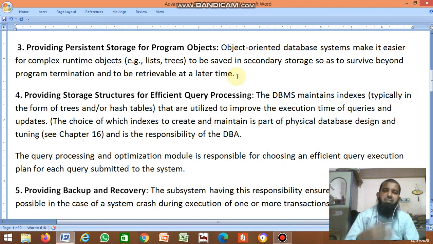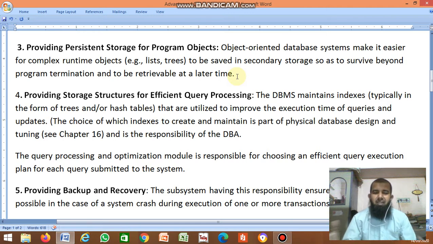Using object-oriented languages like C++, Java, .NET, it's easier to handle complex data. Sometimes in an ATM you can update the data, you can do a transaction. In a bank also you can do a transaction. All are related, and by using object-oriented programming you can easily update the data.